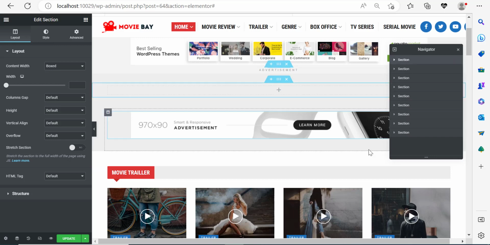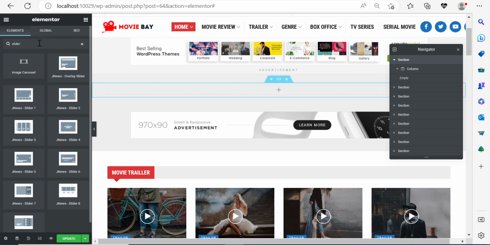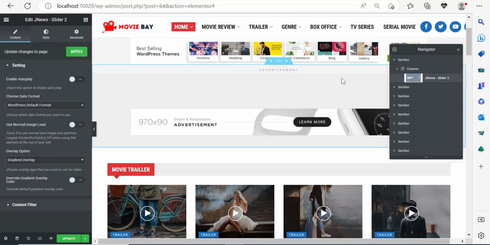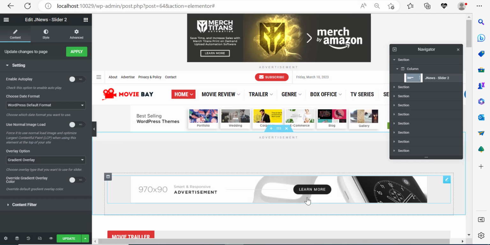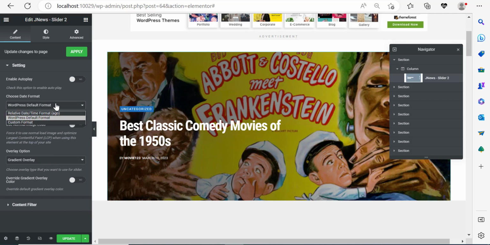I want to make sure that this section doesn't enter into a conflict with the other section. The section is quite empty, it doesn't have anything. So I need to search for slider, Jnews slider 2, and I'm going to drag and drop this, place it. Right now we have the slider. It's going to display in a second, just like it was. Now I can choose a different format over here, so WordPress format.